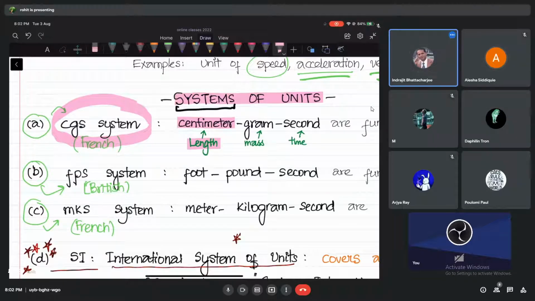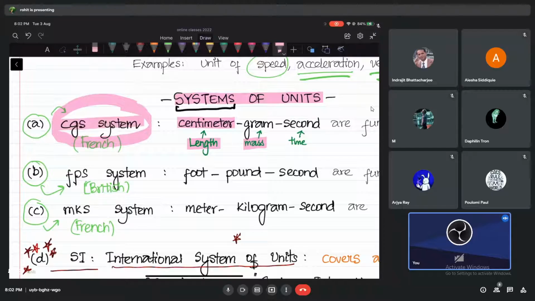Okay, again, if I ask you to measure mass and I tell you use the CGS system, don't use any other system, you're going to tell me the measurement of mass. How much? In only what? Grams. C means centimeter, G means grams, and S means seconds. And if I ask you to measure time, you don't tell me the time in hours. You have to tell me the time in seconds.